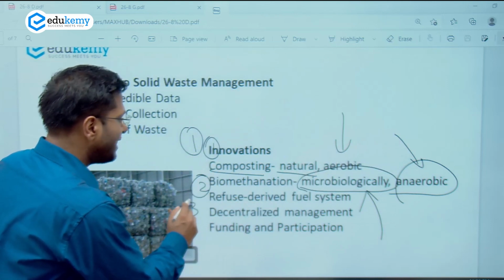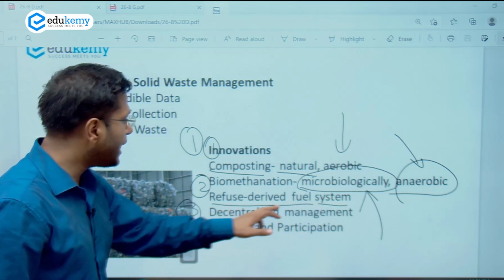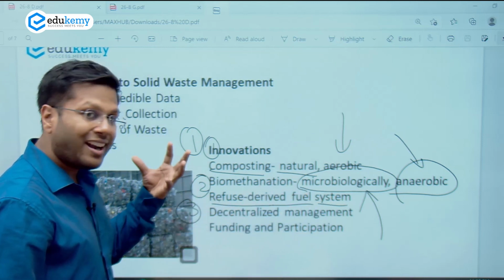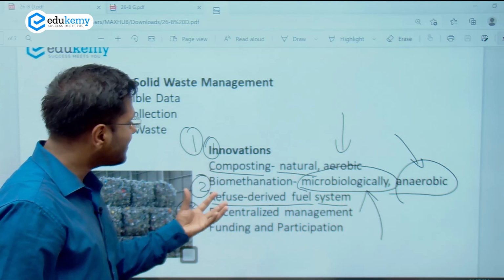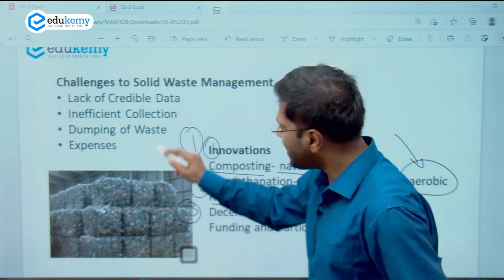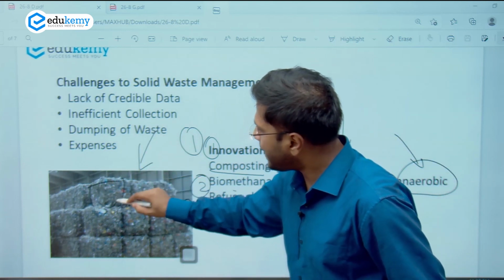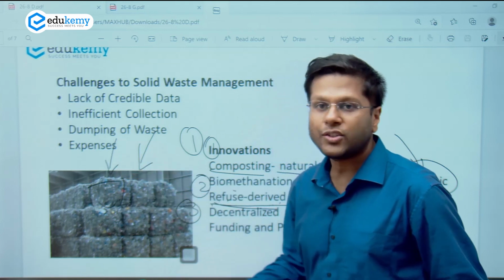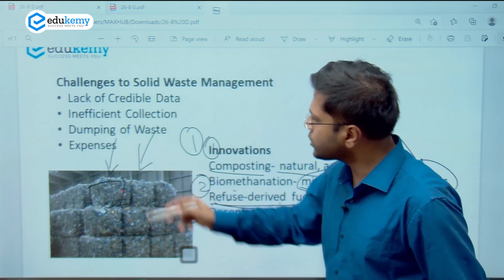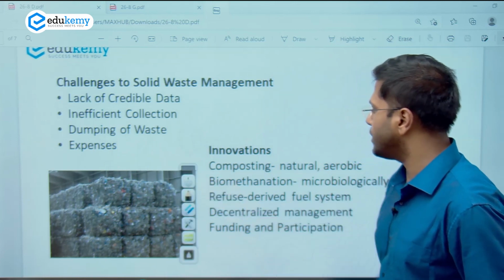The third one is refuse-derived fuel system. Now what is this? Refuse-derived fuel system. Now all the articles which have been refused, those articles can sometimes be used to generate energy, and these are the refuse-derived fuel, right? So the fuel is packed into these baggages, and later it will be incinerated or burnt, and later used to generate electricity, right? Energy. So this is waste to energy conversion, right?